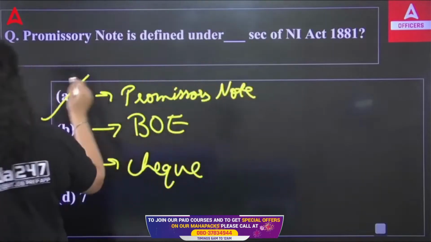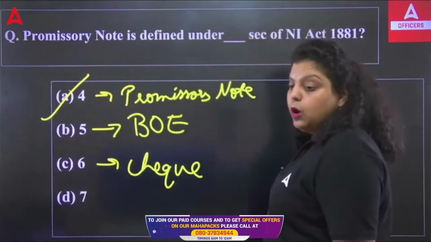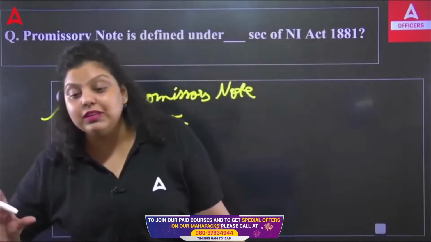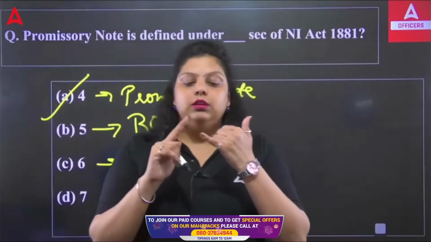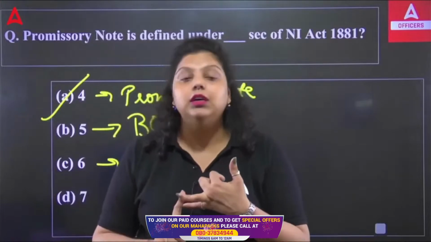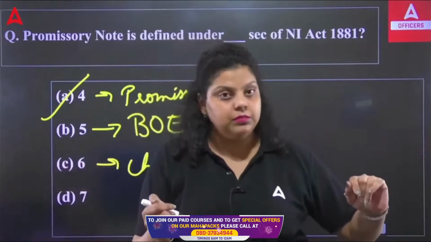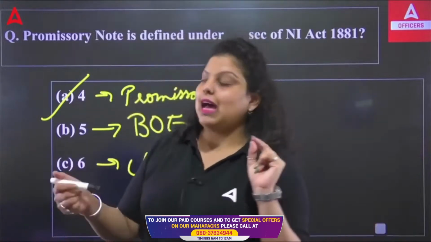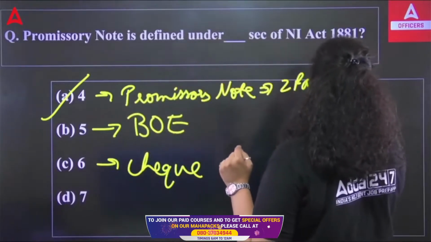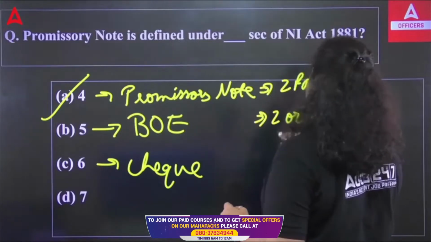So check, you all know, check is simply a type of a bill of exchange which is drawn on the name of a specified person or otherwise on the demand, right? Now, promissory note and bill of exchange are kind of a similar document. They both are documents in writing. They both will be promising to pay a certain sum of money to a certain person. But there is a difference. Difference is that in the promissory note, two parties will be involved. In bill of exchange, two or more than two will be included.